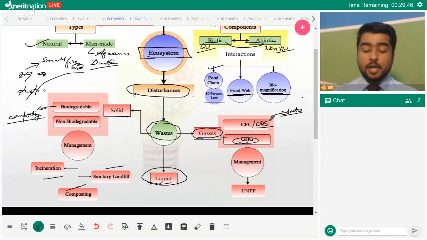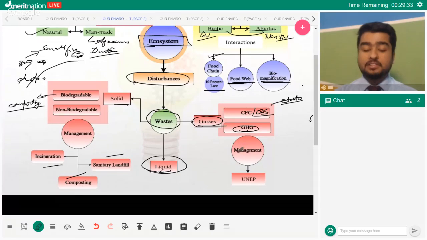Okay, so that is why we need to reduce the production of CFCs. How do we manage the gaseous waste? Generally we manage them by international policies and national policies. You should be aware of UNEP, the United Nations Environment Programme, which has instituted several international protocols. These protocols were the ones used for the control of ODS, for example, the Montreal Protocol, right?